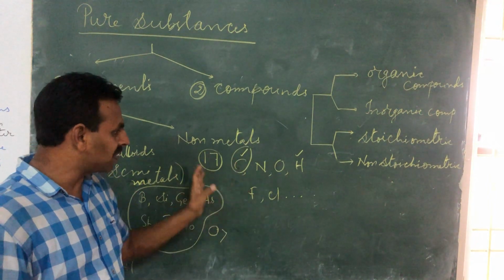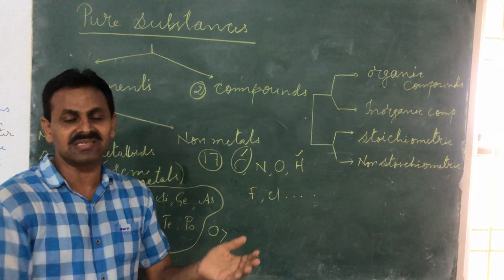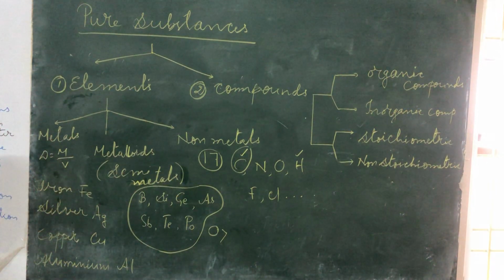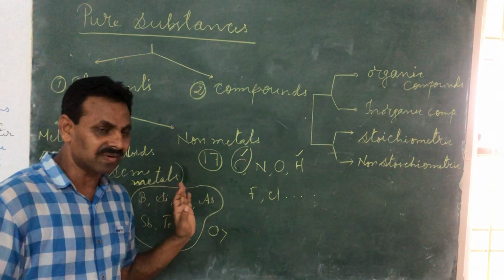So the speciality of non-metals is that they exist in solid state, liquid state and gaseous state. But when it comes to metals, most of them exist in solid state. So this is how metals and non-metals differ.